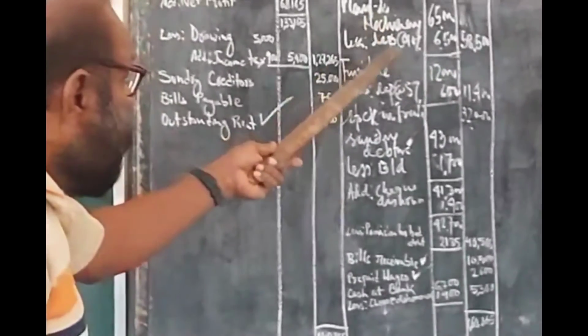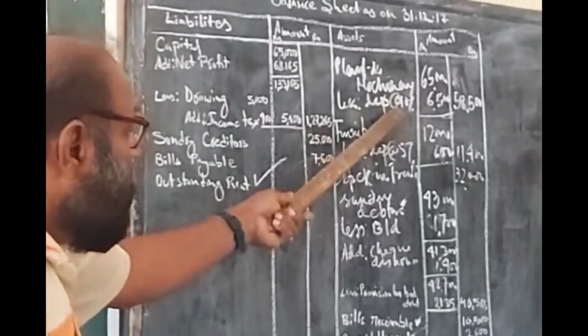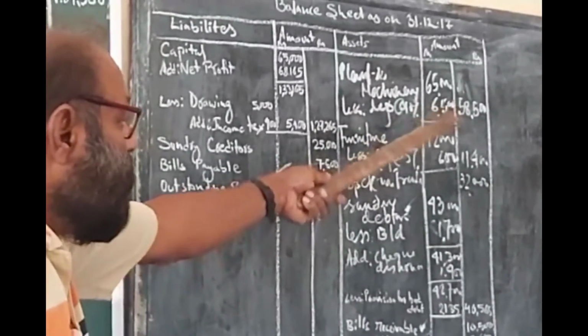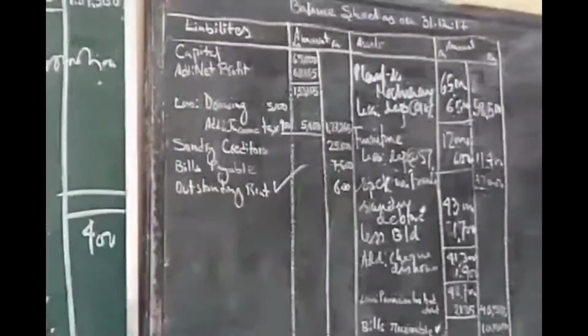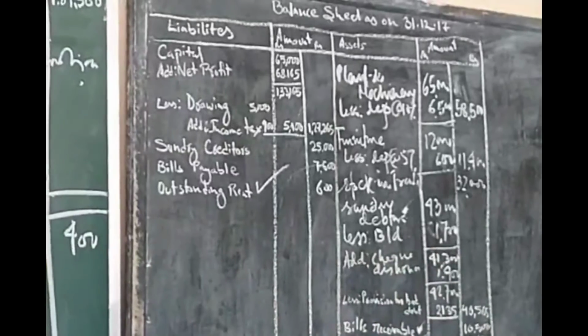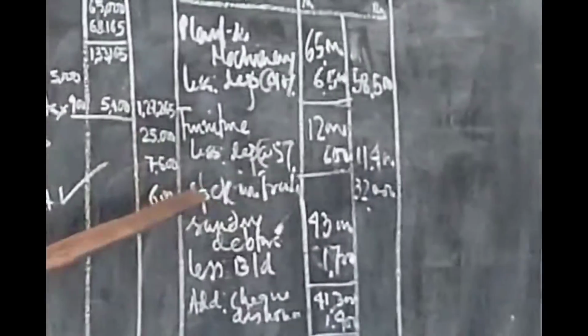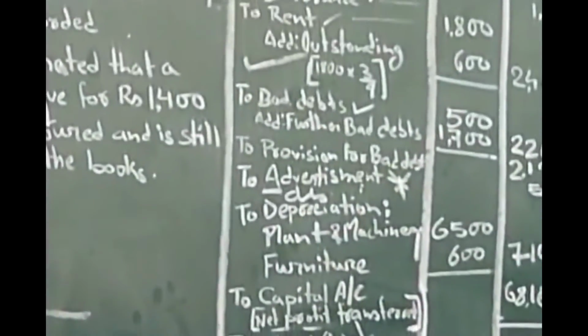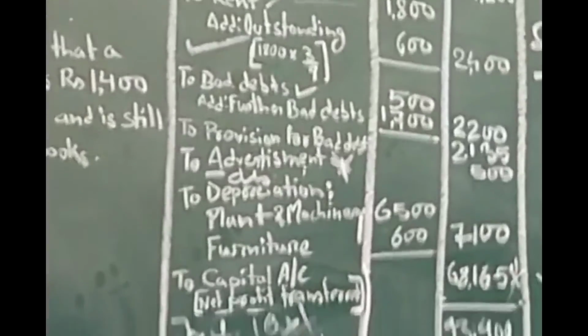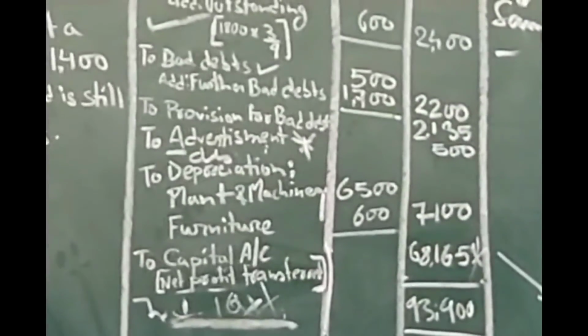In the balance sheet, plant and machinery is over here. We have deducted 10% out of that, so the net price is over there. Same treatment has been given to furniture. Depreciation on furniture is accounted against furniture. So the amount of furniture has been reduced, and it is shown on the expense side. Clear? Now, depreciation has gone.